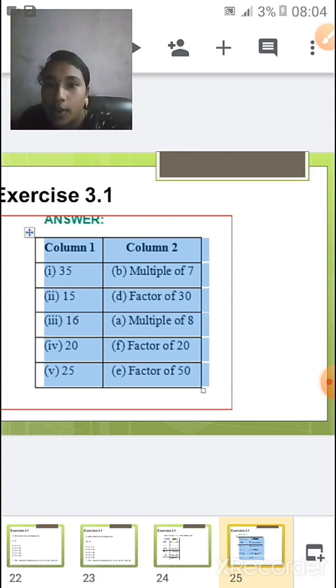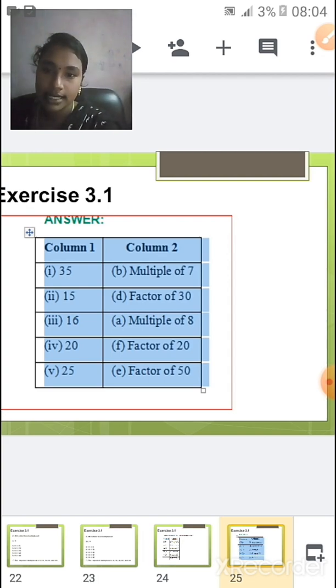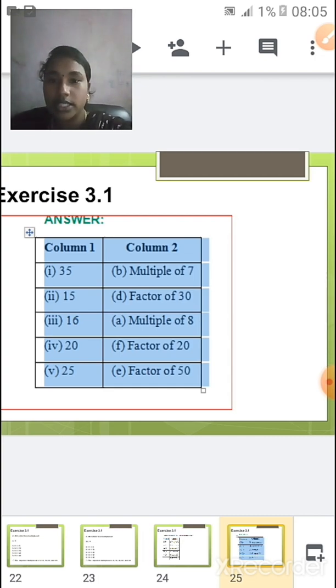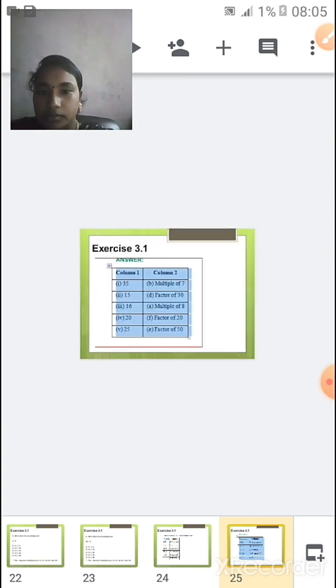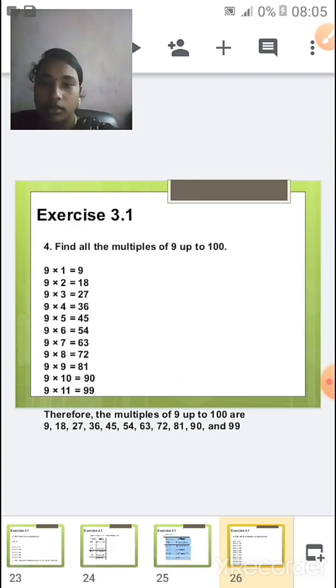Next we have 20. So 20 is a factor of 20 because 20 1s are 20, and hence 20 is a factor of 20. Next we have 25. So 25 is a factor of 50 because 25 into 2 will give you 50. Okay children, so now let us see the next sum, that is the fourth sum.